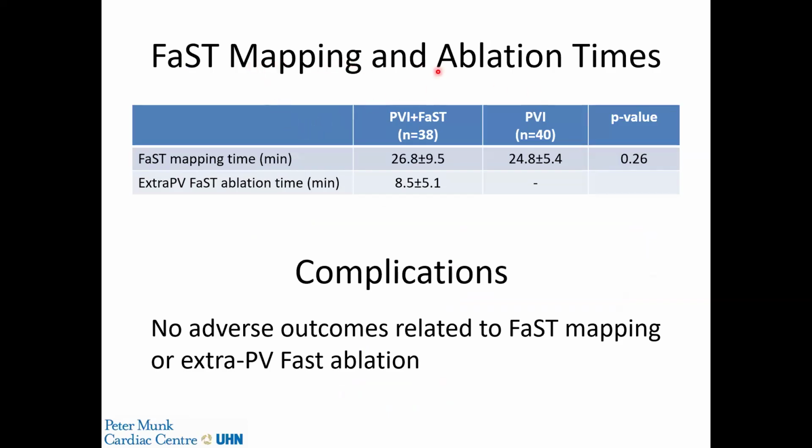The FaST mapping and ablation times are shown in this table. The FaST mapping time on the average was about 25 minutes. And the extrapulmonary vein FaST ablation time was about 8.5 minutes. So again, it's very time efficient and it works well with the workflow of an AF ablation procedure. In terms of complications, we had no adverse outcomes related to FaST mapping or extrapulmonary vein FaST ablation, and that's anticipated since the burden of AF ablation is very low.